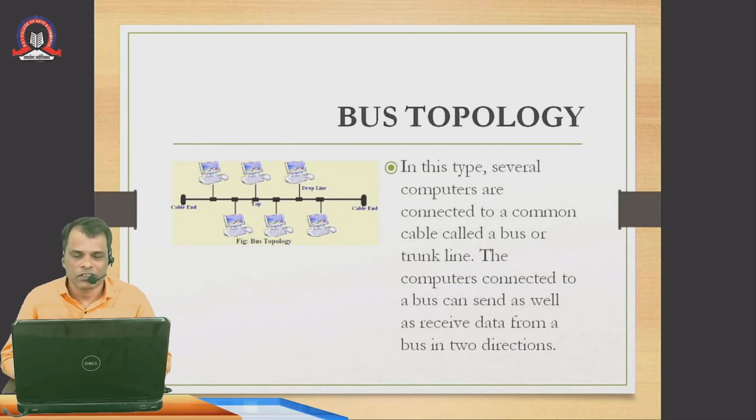Topology actually means how we are connecting the computers. The first topology is bus topology. In this type, several computers are connected to a common cable called a bus or trunk line. The computers connected to a bus can send as well as receive data from the bus in two directions. If you can see in the diagram, there is a central cable and all the computers are connected to that cable one by one. This type of connection is called a bus topology.